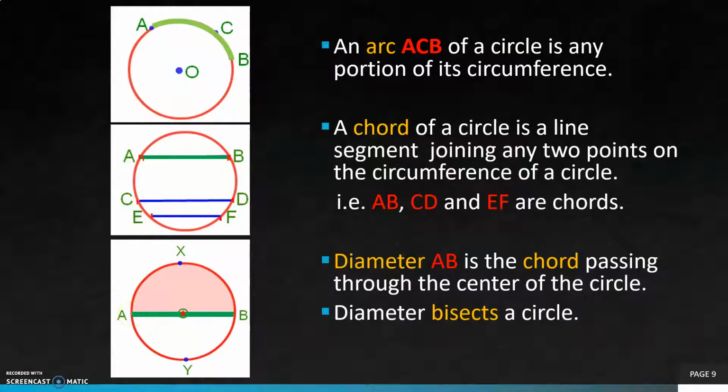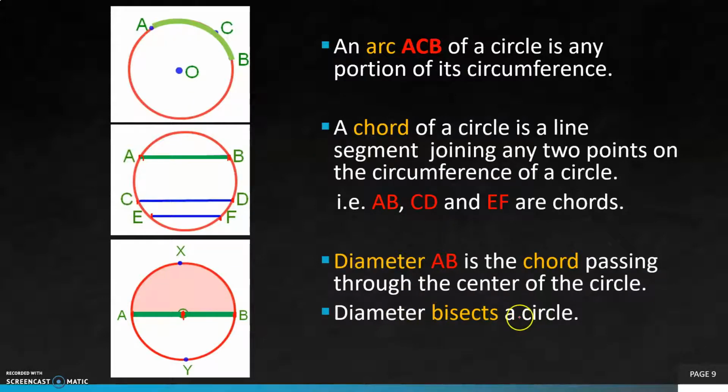Why can we say that diameter is a chord? Because diameter joins any 2 points A and B on the boundary of the circle. So this is a chord, but this is a special chord that passes through the center of the circle. So the special chord that passes through the center of the circle is called the diameter of the circle.